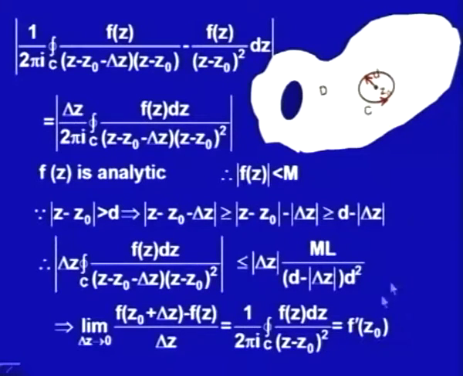Since z naught is arbitrary, f dash z will also be analytic in the whole region.